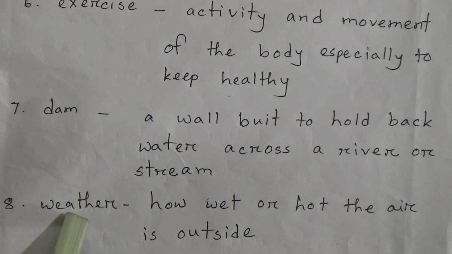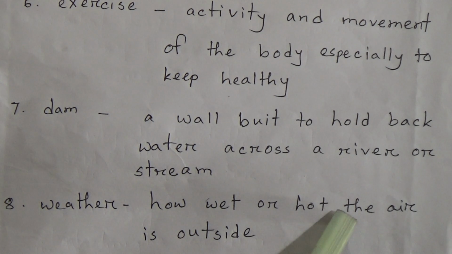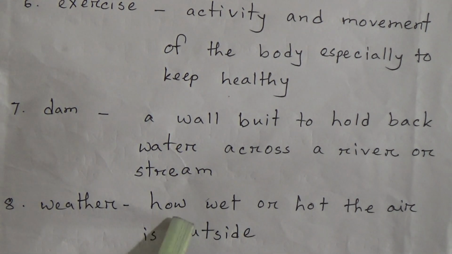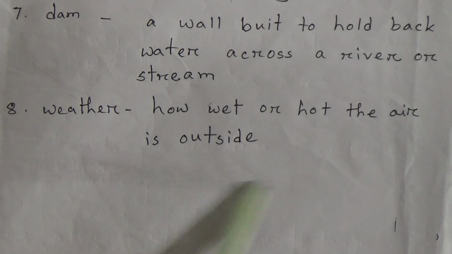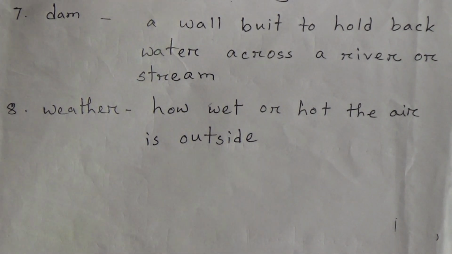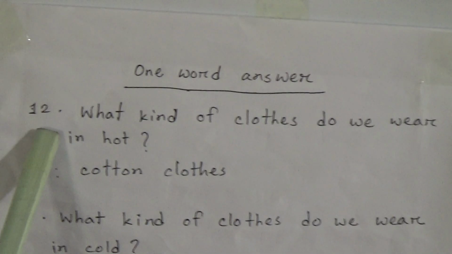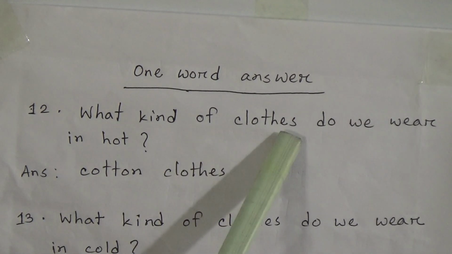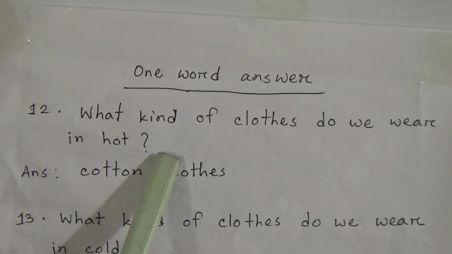I repeat, dam: a wall built to hold back water across a river or stream. Number 8. Weather: how wet or hot the air is outside. I repeat, weather: how wet or hot the air is outside. Now, one word answer. 12. What kind of clothes do we wear in hot?